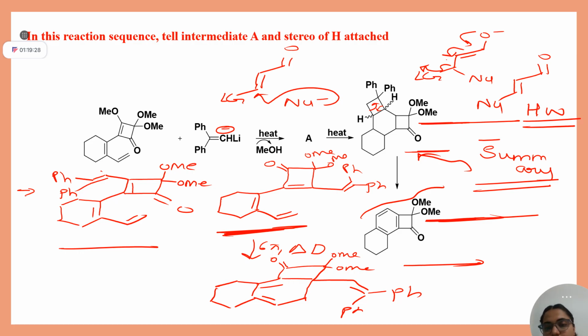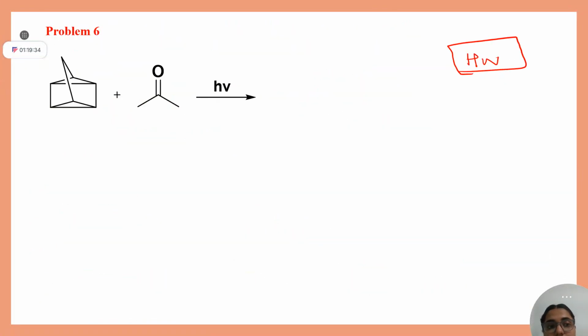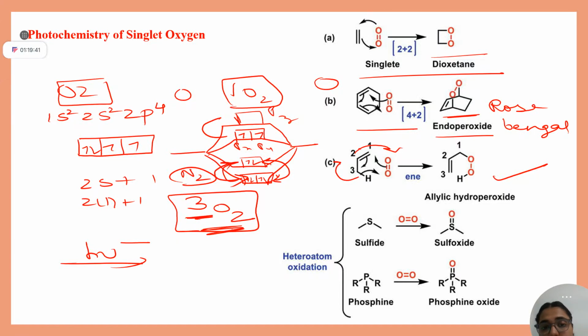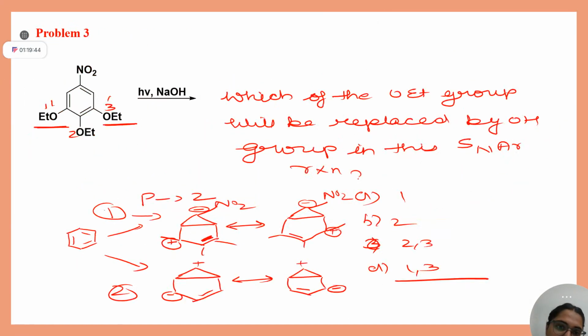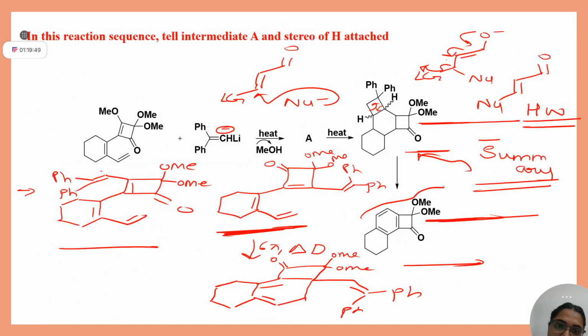Can we move back to full valene? And this is also your homework. Remember, two homework: this one and that last question, 2 plus 2 but under photochemical conditions. In the last question you are talking about heating, right? Yes, ma'am. So you have to think about this. If heating is there, you have to choose a reaction which will go via heating.